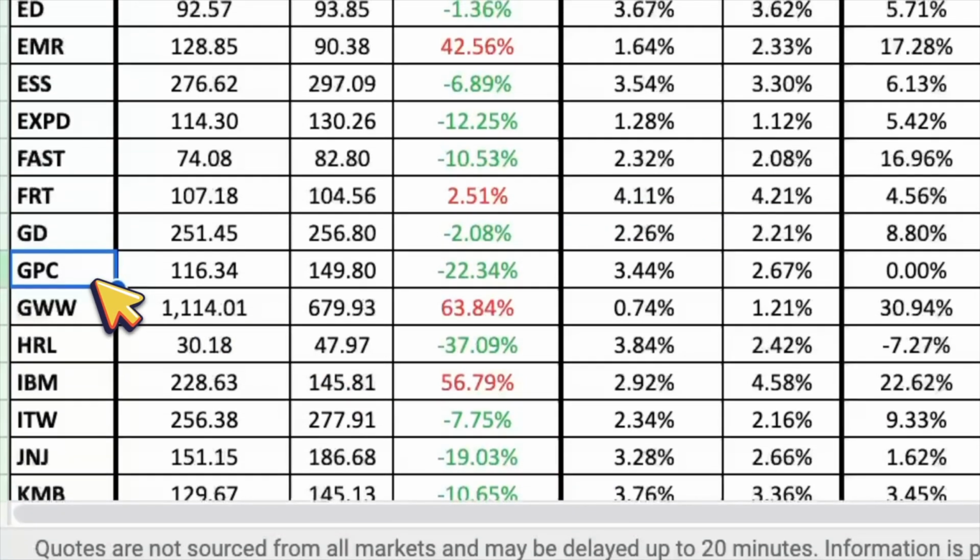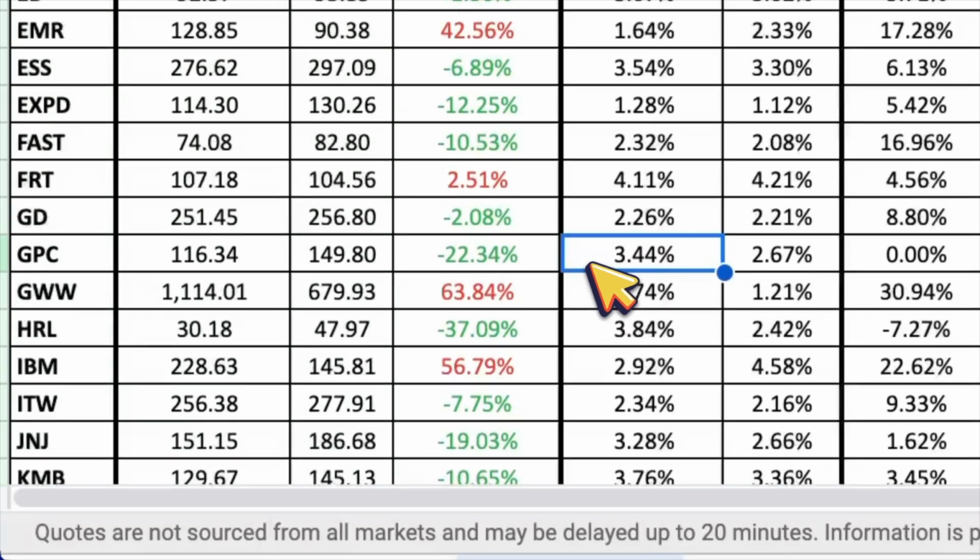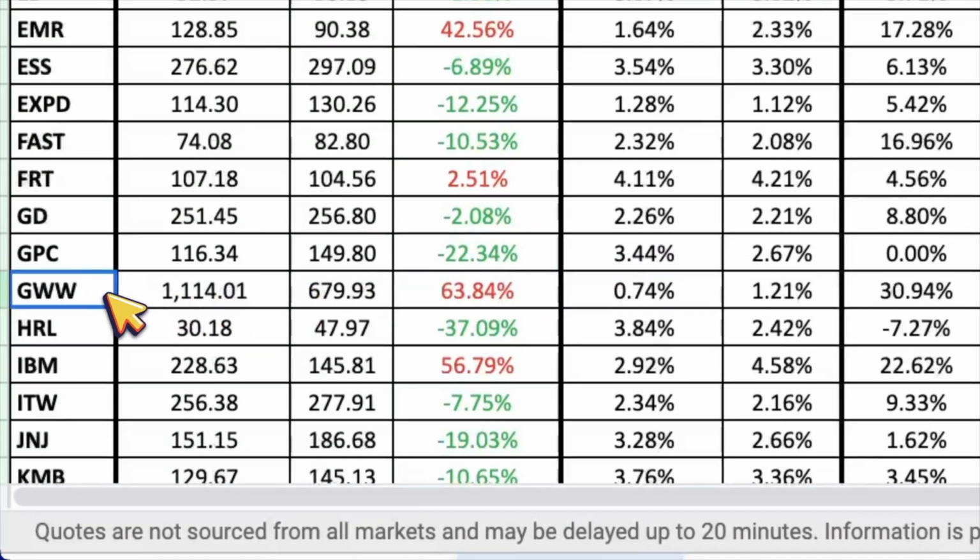Genuine Parts Company, ticker symbol GPC, looks about 22% undervalued with a dividend yield of 3.44%. Grainger, ticker symbol GWW, looks about 64% overvalued with a dividend yield of 0.74%. Hormel, ticker symbol HRL, looks about 37% undervalued with a dividend yield of 3.84%. International Business Machines, ticker symbol IBM, looks about 56% overvalued with a dividend yield of 2.92%.